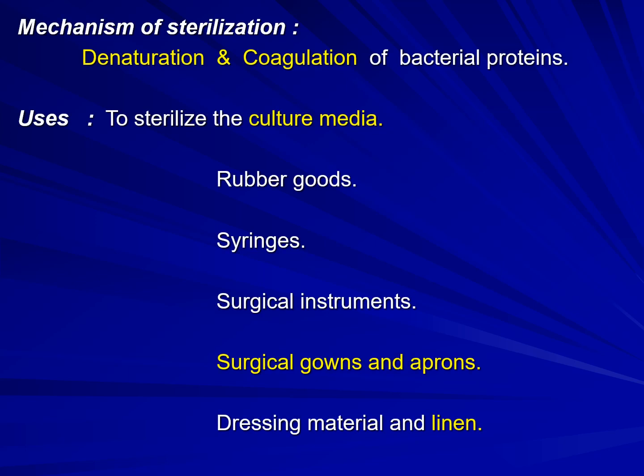So the mechanism of sterilization here is denaturation and coagulation of bacterial proteins. Both will be done here. So denaturation and coagulation of proteins. Uses of autoclave are to sterilize culture media, rubber goods, syringes, surgical instruments, surgical gowns and aprons, dressing material and linen.